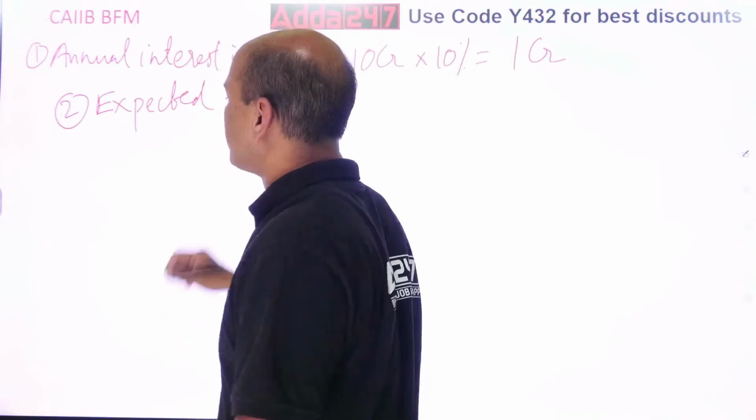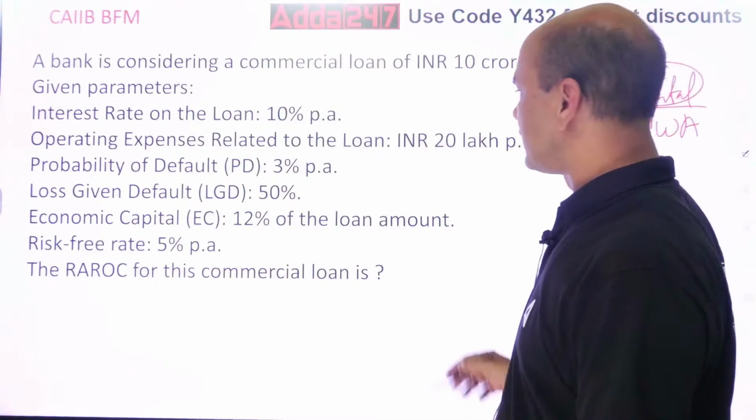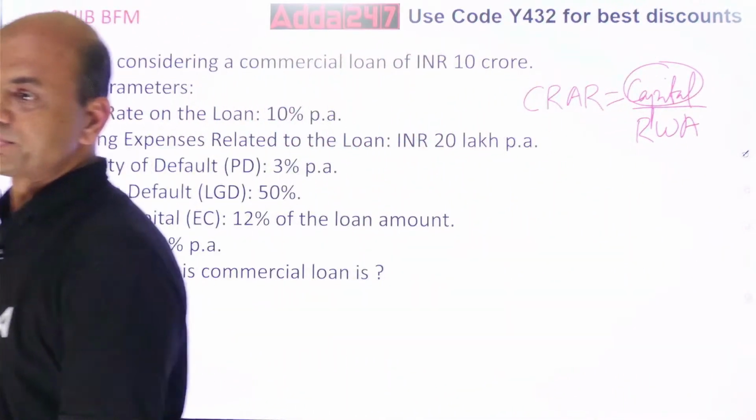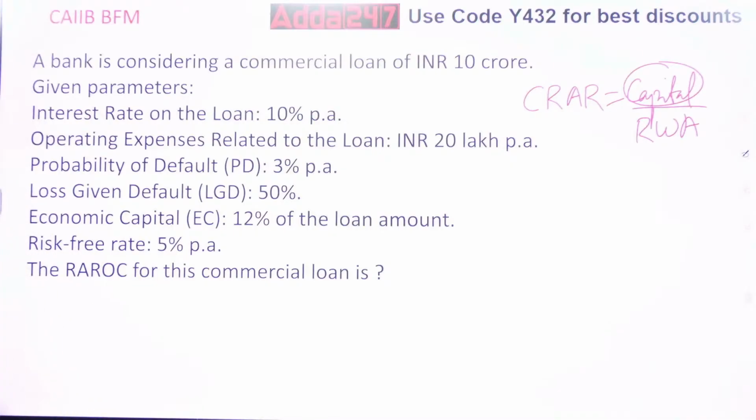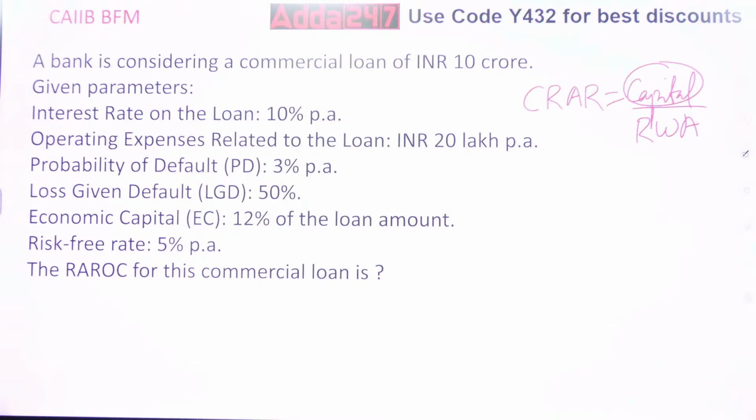Okay, so what is the probability of default given as? Probability of default is given as 3%, right? 3% is the expected loss, probability of default. But 3% on what? What all is given? LGD, loss given default, is also given as 50%. So kindly note, expected loss is always PD into LGD. Got it?